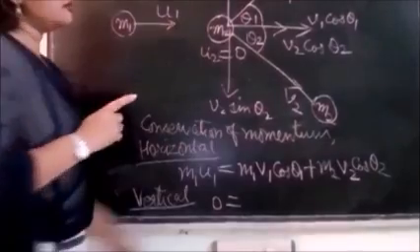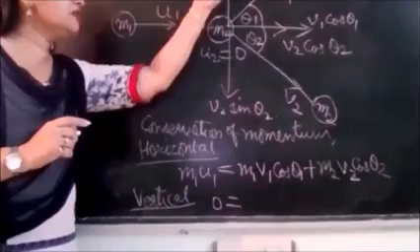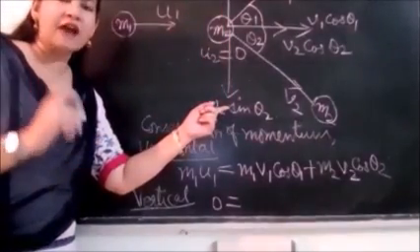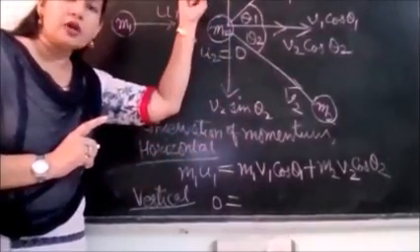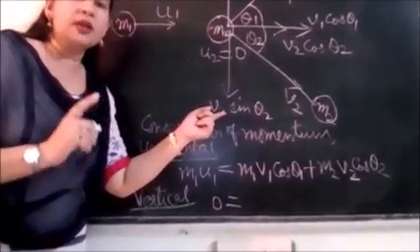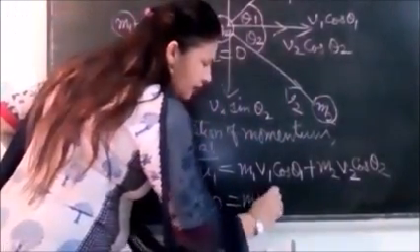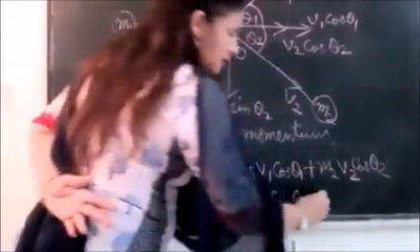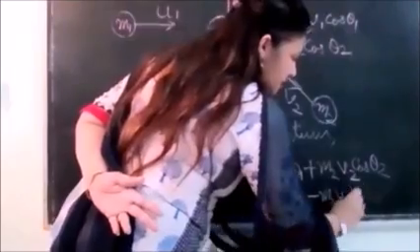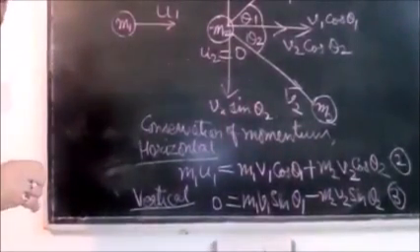And what is the momentum of both the balls after the collision in vertical direction? You can see both the vertical components are in the opposite direction, so we have to use a negative sign for any one of the components. Suppose we take the upward component positive, then the downward component should be negative. So I am writing it. Momentum of the first ball in the vertical direction is m1 v1 sin theta 1. Then of the second ball will be minus m2 v2 sin theta 2. This is our equation number 3.